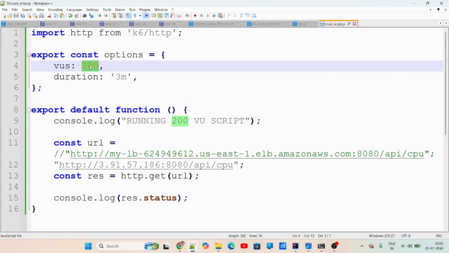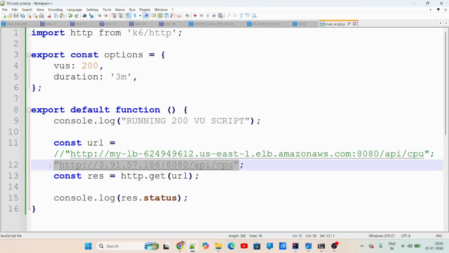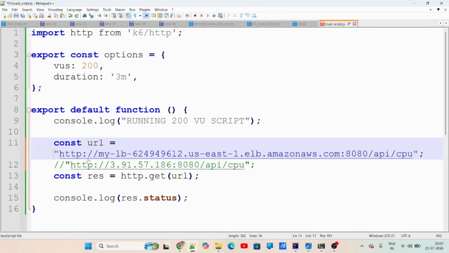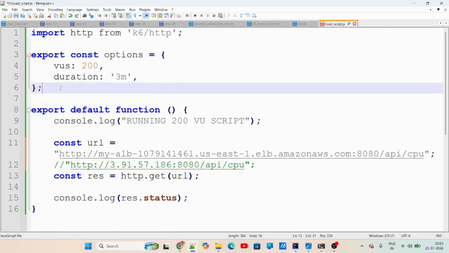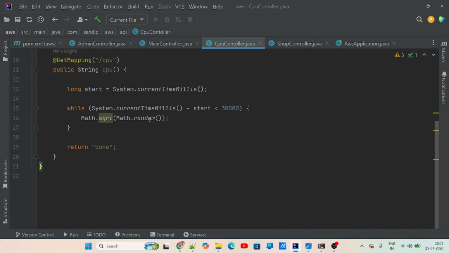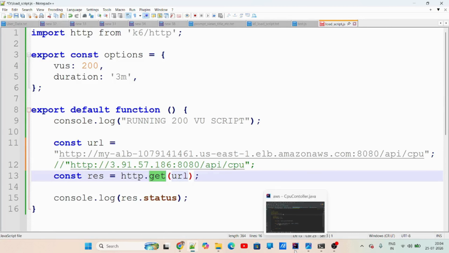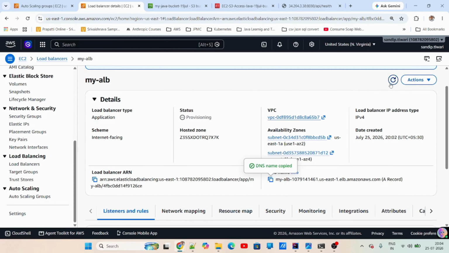Here, I'm going to use 200 virtual users and the duration will be 3 minutes. I will just change this to my ALB URL. What it does here is set the virtual users and the duration. This is just simple JavaScript code. Then I'm calling this http.get. And this is my API CPU, which I told you about. This will be something that I'll use to create a load on my instance. Once I do that, I can call this one.